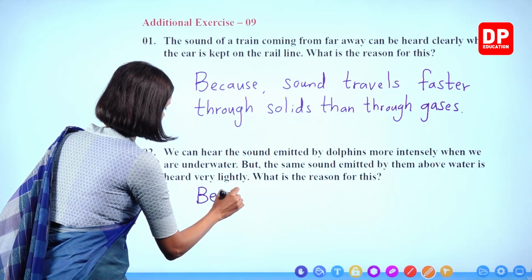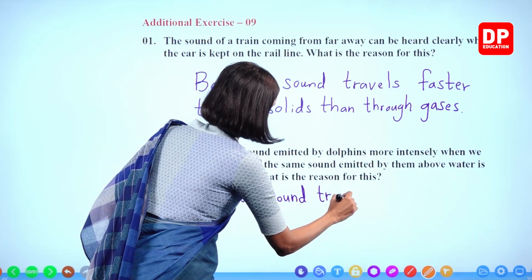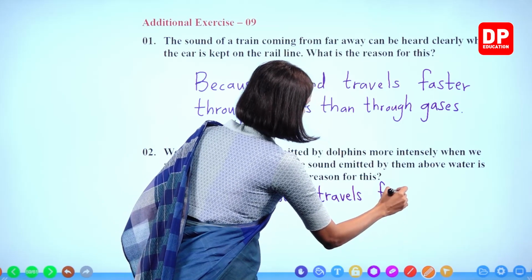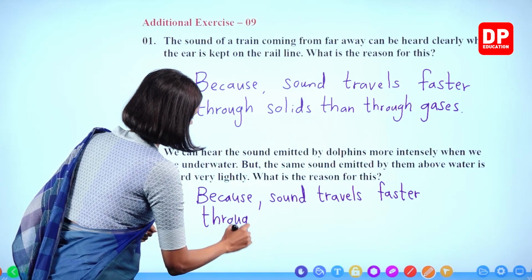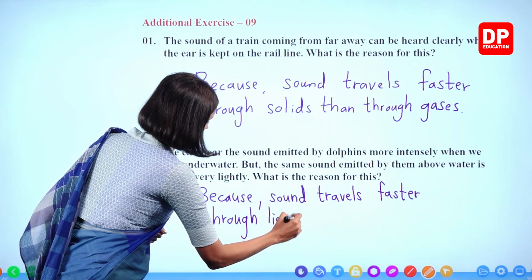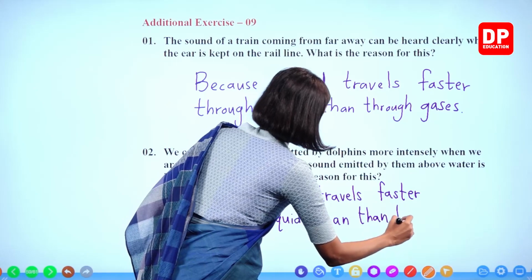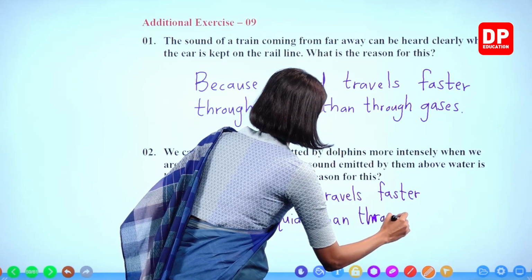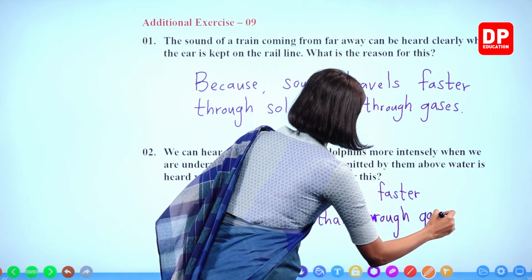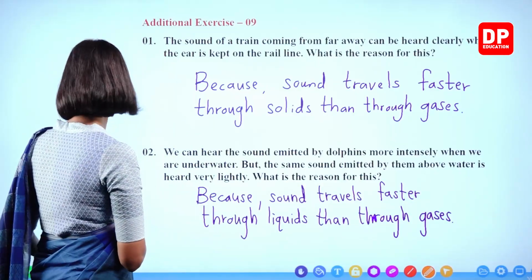Because sound travels faster through liquids than through gases.